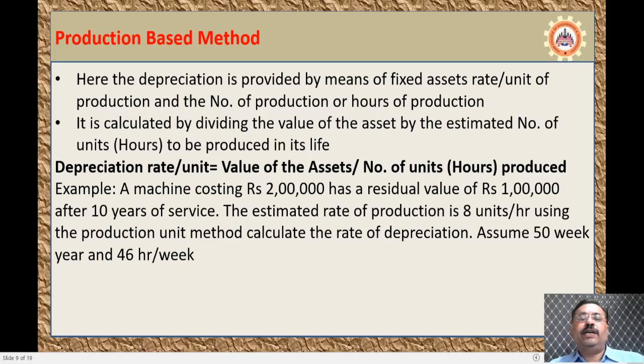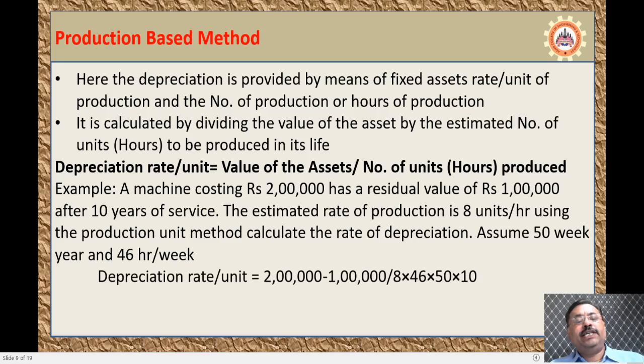A machine costing around 2 lakh rupees has a residual value of 1 lakh rupees after 10 years of service. The estimated rate of production is 8 units per hour. Using the production unit method, calculate the rate of depreciation. Assume 50 weeks in a year and 46 hours per week that the machinery will run.